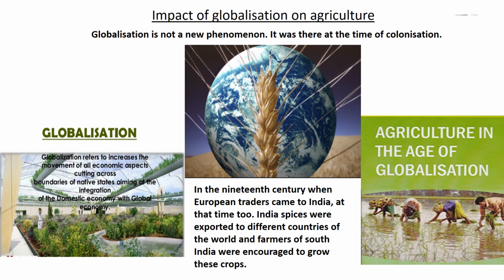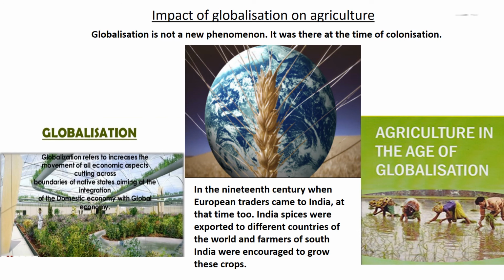In the 19th century, when European traders came to India, at that time too, India's spices were exported to different countries of the world, and farmers of South India were encouraged to grow these crops. Children, during the British period, cotton belts of India attracted the British, and ultimately cotton was exported to Britain as a raw material for their textile industries. Cotton textile industries in Manchester and Liverpool flourished due to the availability of good quality cotton from India.